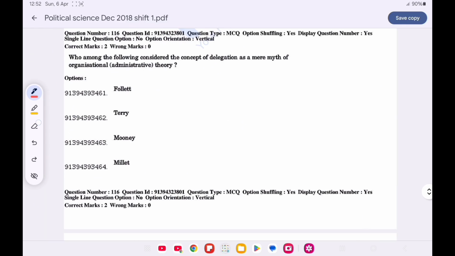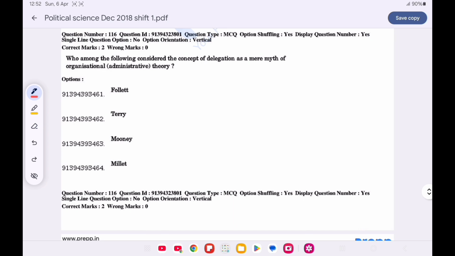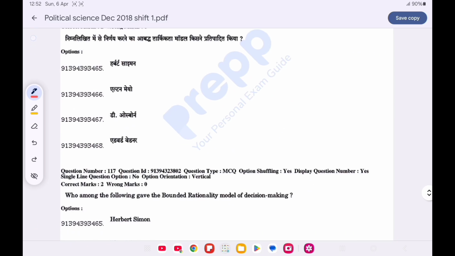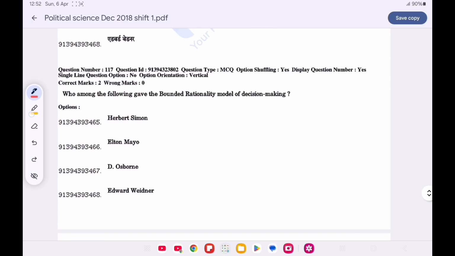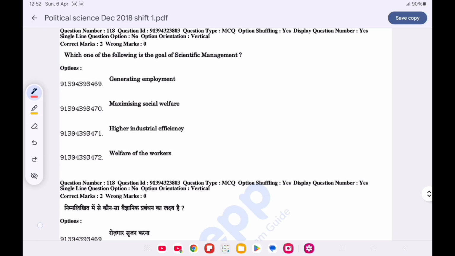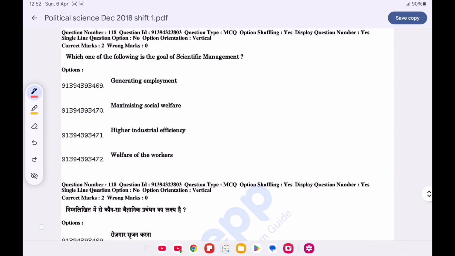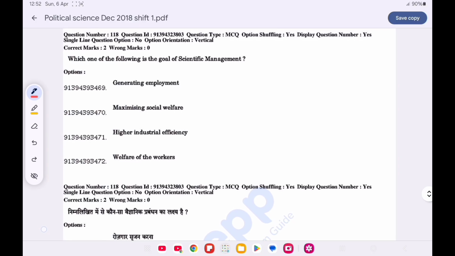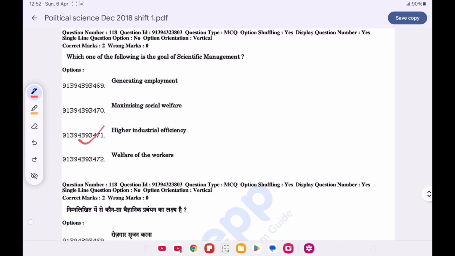Now question number 116. Who among the following considers the concept of delegation a mere myth of organizational administrative theory? Option A is correct, Follett. Now question number 117. Who among the following gave the bounded rationality model of decision making? Option A is correct, Herbert Simon. Question number 118. Which one of the following is the goal of scientific management? Option C is correct, higher industrial efficiency.